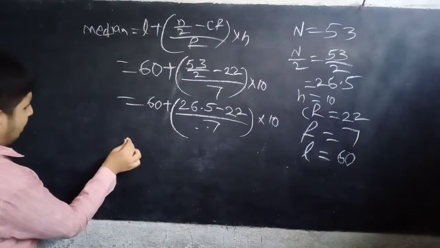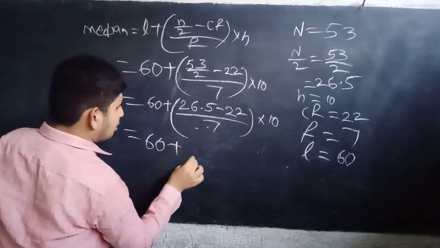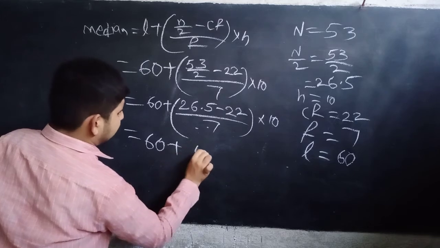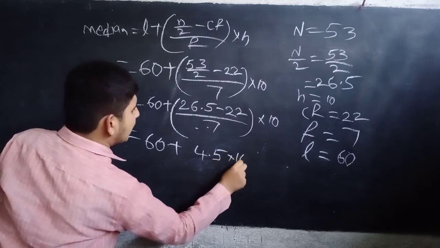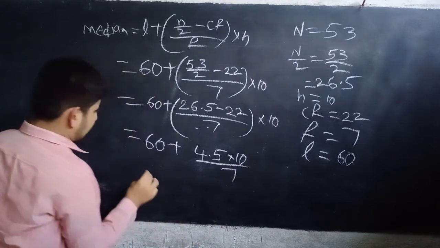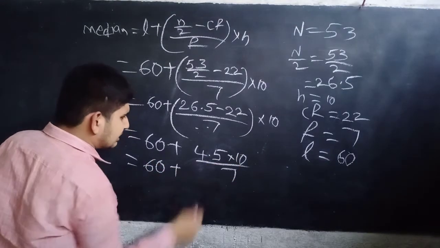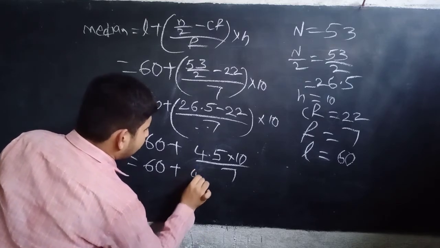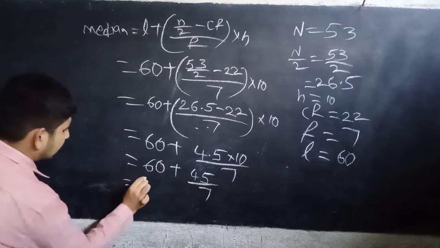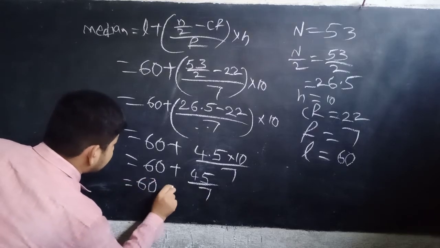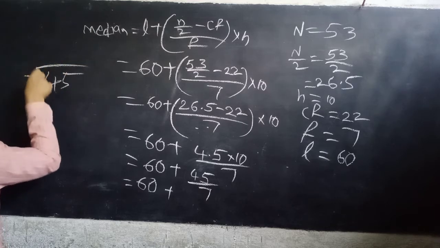Then 26.5 minus 22 is 4.5. So 60 plus 4.5 into 10, which is 45, divided by 7. Now 45 divided by 7, how much?